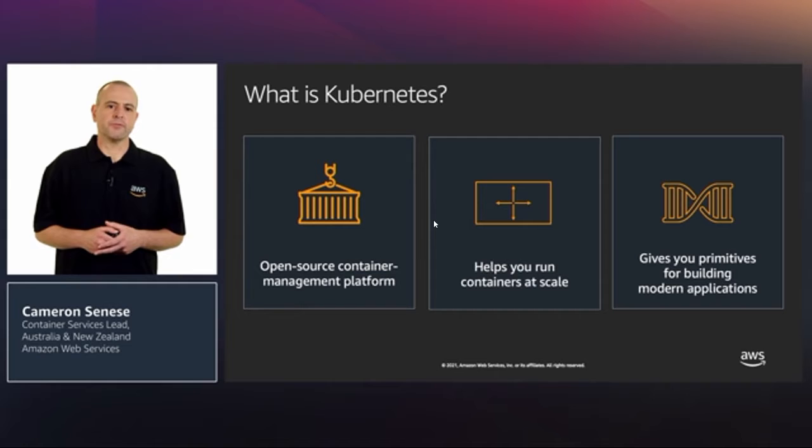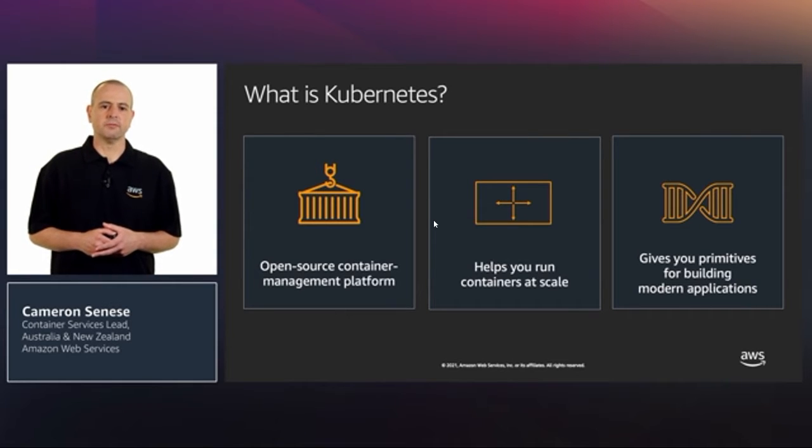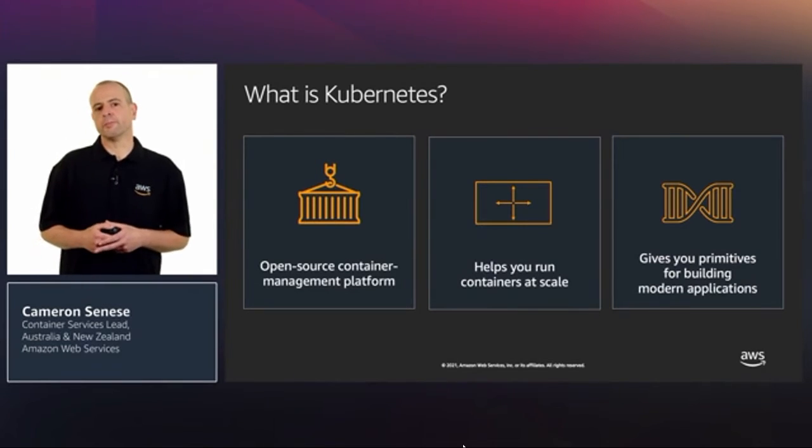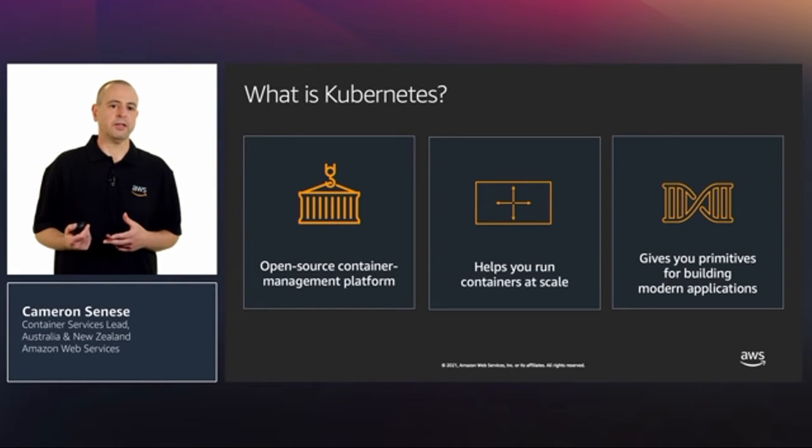Kubernetes provides you with a framework to run distributed systems resiliently. It takes care of scaling, healing, and failover for your application, provides deployment patterns, and a lot more. Some of the great functionality that Kubernetes can provide you with includes service discovery and load balancing, storage orchestration, automated rollouts and rollbacks, automated bin packing, self-healing, and secret and configuration management.